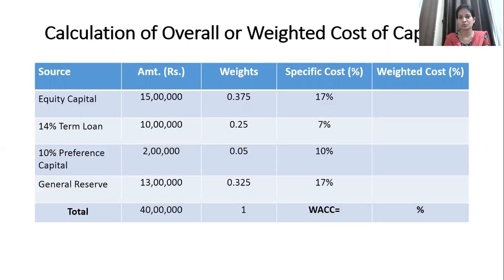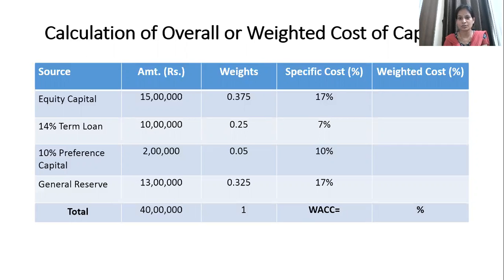Now, calculating weighted cost is very easy. What we are supposed to do is just multiply weights by the specific cost, and that's how you will get the weighted cost. First, calculate the weighted cost for equity: 0.375 multiplied by 17%. Second, calculate the weighted cost for term loan: 0.25 into 7%.